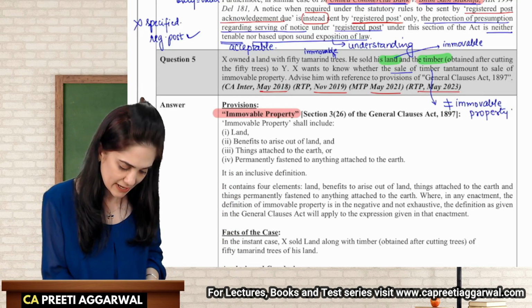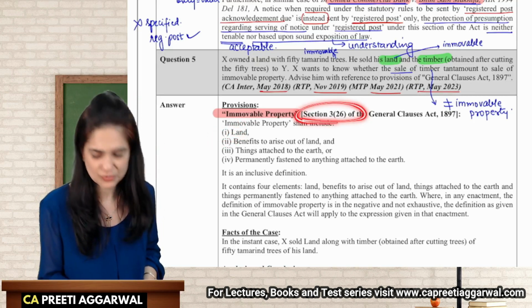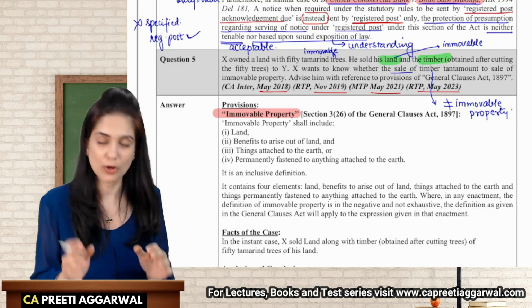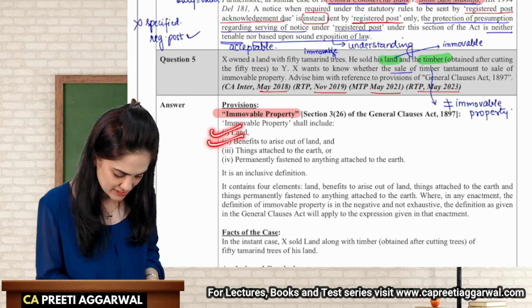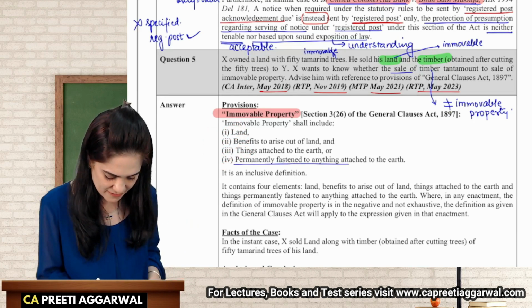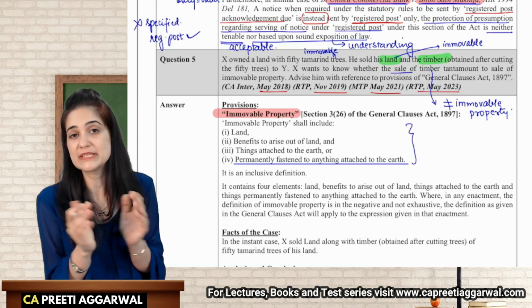Okay. So land, yes, it is immovable. Benefits arising out of land. This is defined under section 3, clause 26. Here the definitions are given under clause 3. So land, benefits arising out of land, things attached to the earth, or things permanently fastened to anything attached to the earth, except these four. As of now, nothing is included.